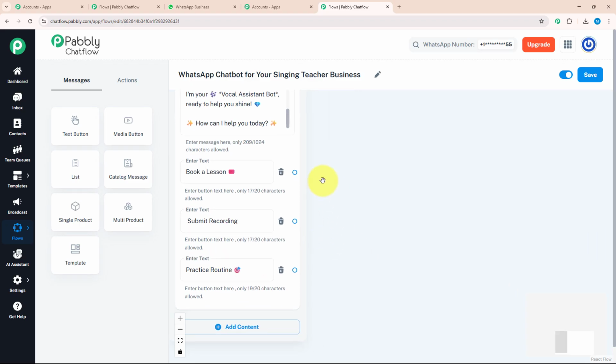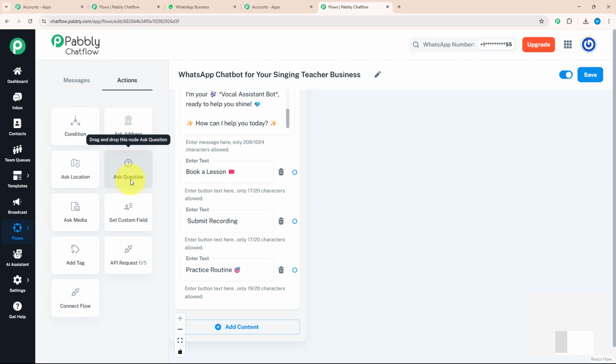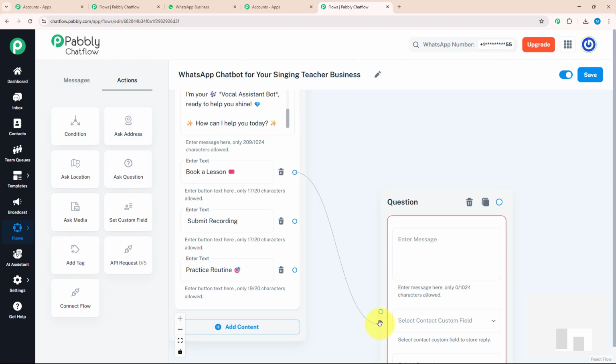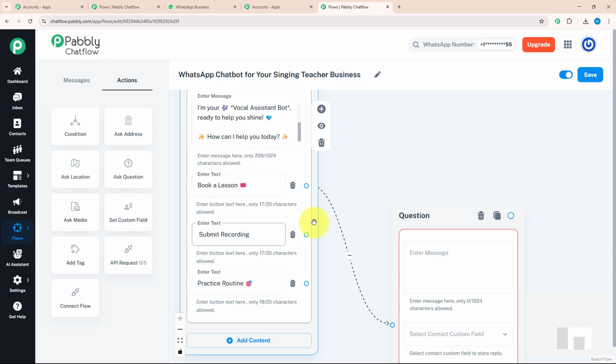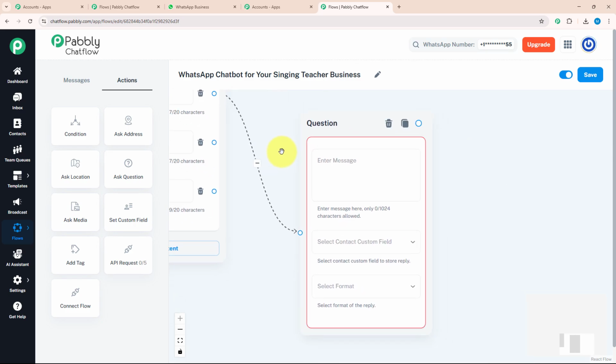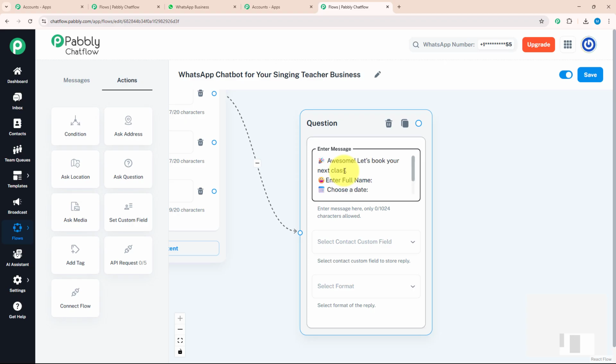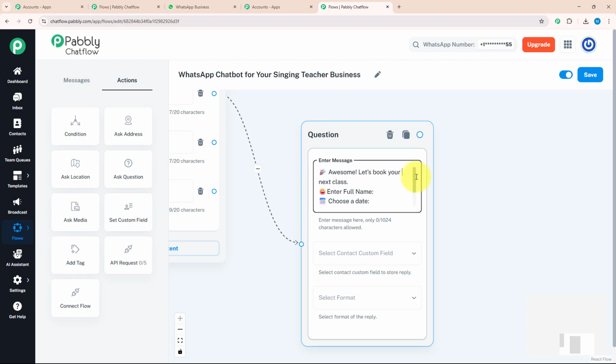After putting my action buttons, I want to give a separate message for each action button. Let's start with book a lesson. To book a lesson, I want to know a few details of my customer. For that, I'm going to drag and drop ask question and connect it with my action button. As soon as my customer clicks on this action button, a question will be asked to them. Here, I'm going to enter my message. Over here, I have asked my customer a few of their details.